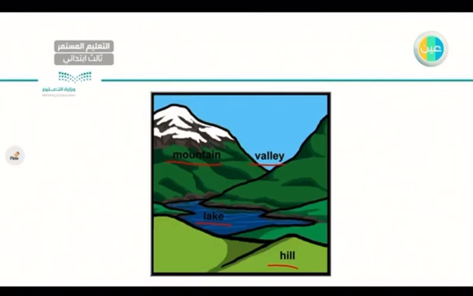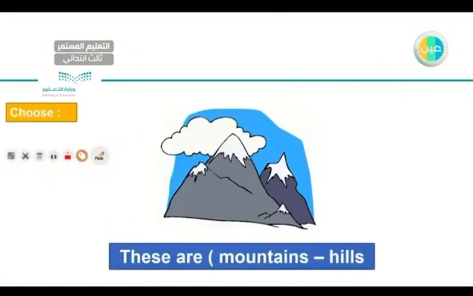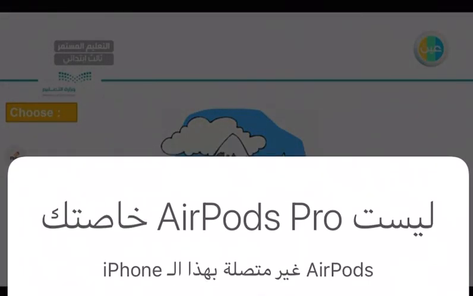Very good. Let's go to the next one. Now, let's try to answer this one. Choose. These are what? Mountains or hills? Very good, mountains. These are mountains. And keep in mind some of the famous mountains here in Saudi Arabia.